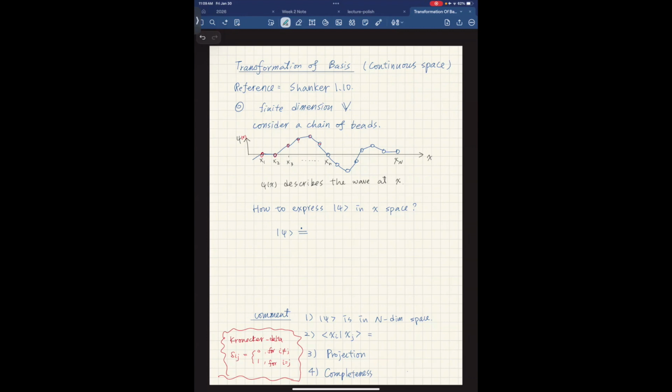Okay, so I'm going to give you an example. To talk about translating between the spaces, let me start from a finite dimension vector space. Remember that in a two-dimensional vector space, this is V, and I will need to use E1 and E2 to describe my V. I need two pieces of information, right? So I need to choose two bases. It can be E1, E2, it can be F1, F2. It can be any two that are linearly independent.